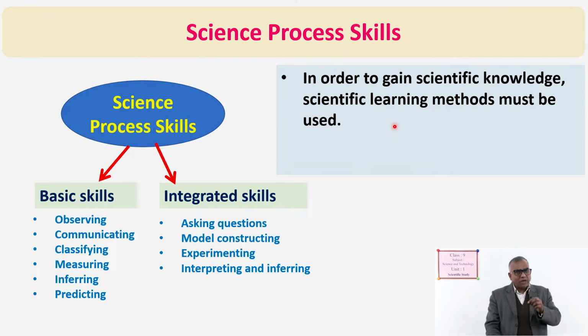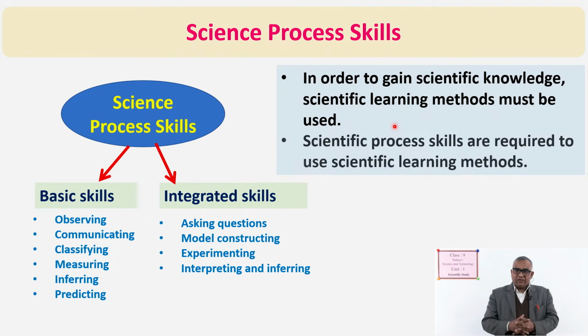About that we have done in junior classes also. Scientific process skills are required to use scientific learning methods. So, they are interrelated. That interrelation we will see later also in different examples.